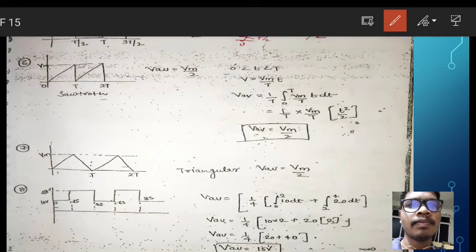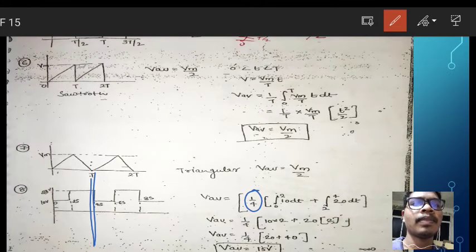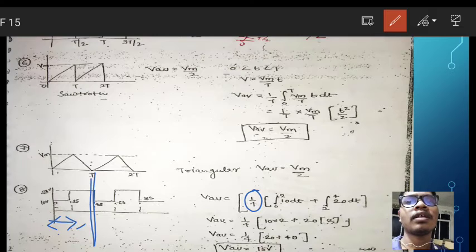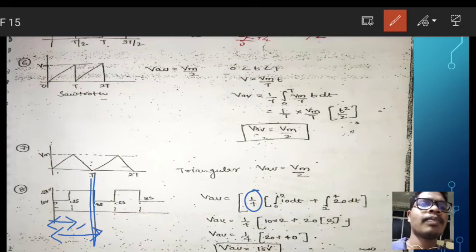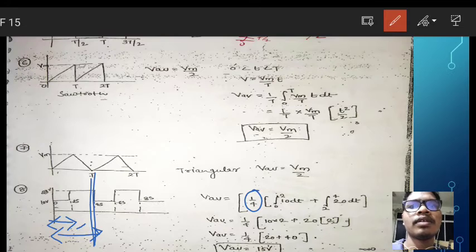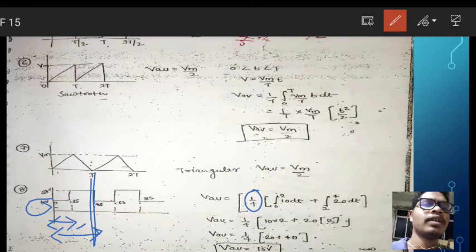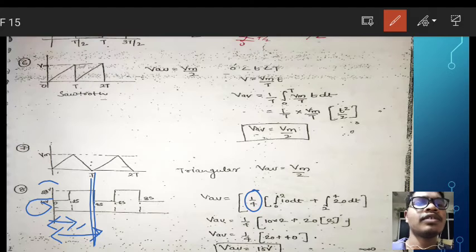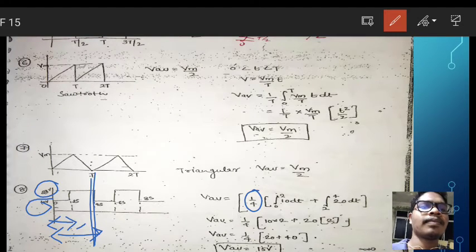See, this is one complete cycle, so we take 1 divided by 4, integration from 0 to 2, that is 2 seconds, and the period is 4 seconds. From 0 to 2, 10 dt because here it is 10 volt, plus 2 to 4, 20 dt. After calculating this, you will get the average value as 15 volt.